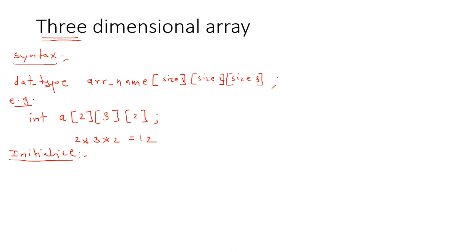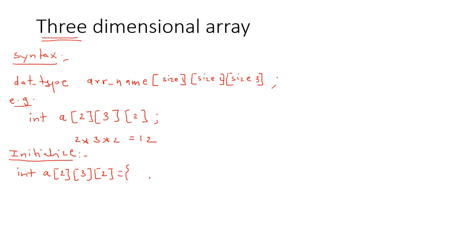It is also possible to initialize a three-dimensional array in other ways, like we already saw for the 1D and two-dimensional array. So let us initialize the three-dimensional array. First way: int a[2][3][2] equal to.